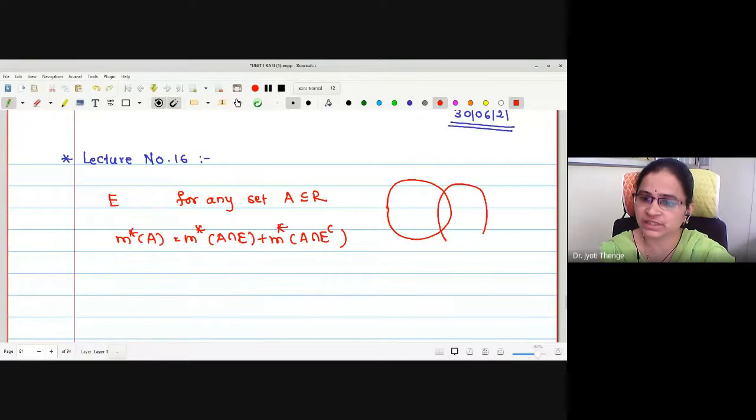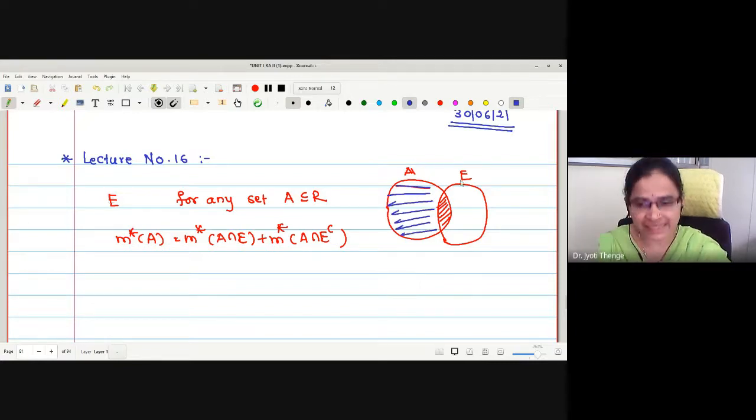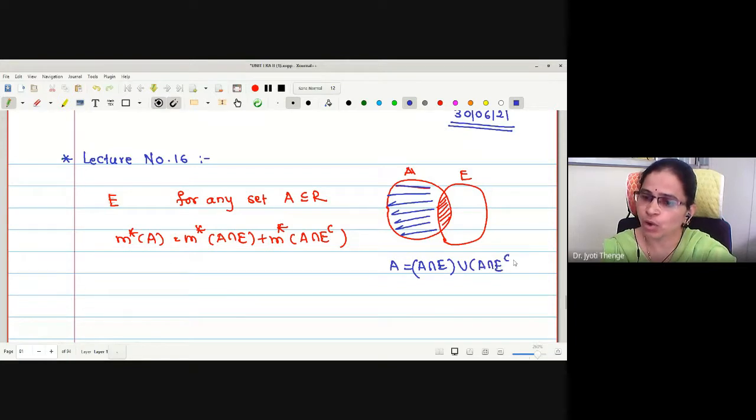And this is what we have seen already. If this is my set A and this is E, this part is A intersection E, and this part is A intersection E complement. Therefore, this set E makes a partition of the set A. That is, one can write A as A intersection E union A intersection E complement.